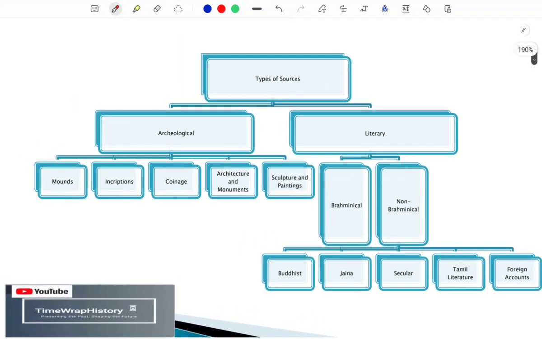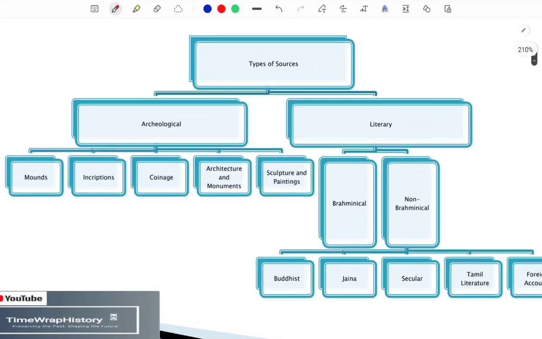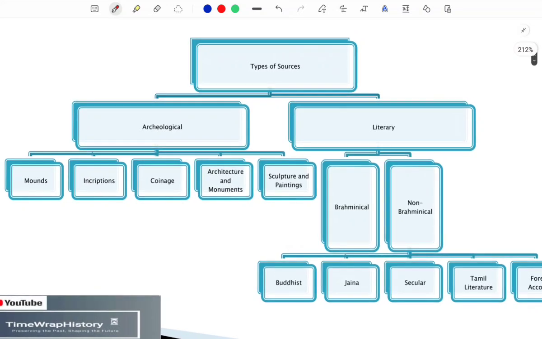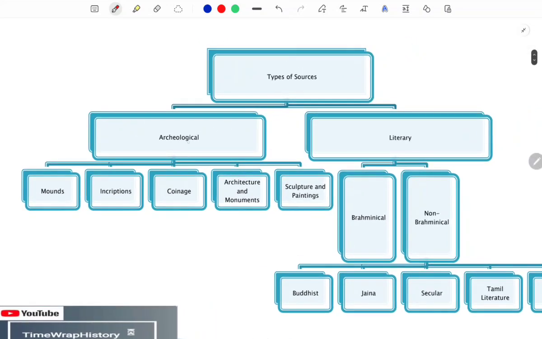I have categorized this into 2 categories of types of sources, and the first is archaeological sources. Whatever we find, the mounds, the inscriptions, the coins, the architecture, the monuments, the sculptures and paintings, all of these are categorized under the archaeological sources.